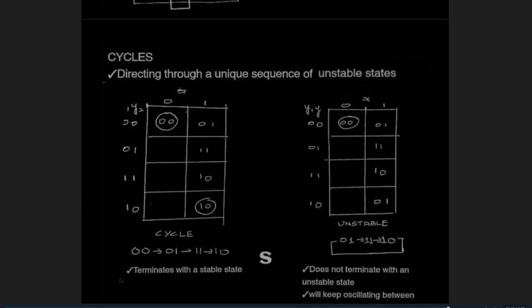We have to make sure that the cycle terminates with a stable state. If it doesn't, it will keep oscillating between these unstable states. Here, it goes from 0 1, the current state will become 0 1, it will give 1 1, 1 1 will give 1 0, and it will keep oscillating between these unstable states.